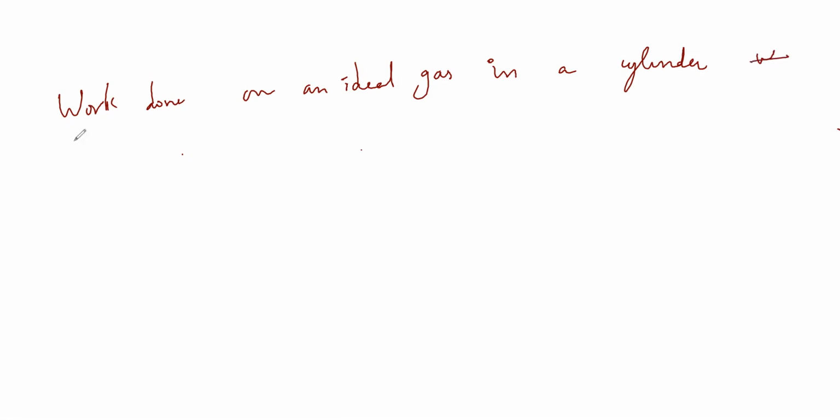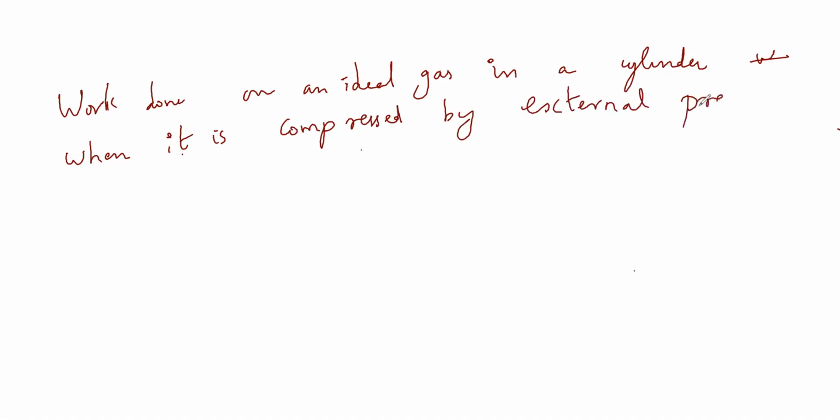Work done on an ideal gas in a cylinder when it is compressed by external pressure. Correct? So this P external is my external pressure.